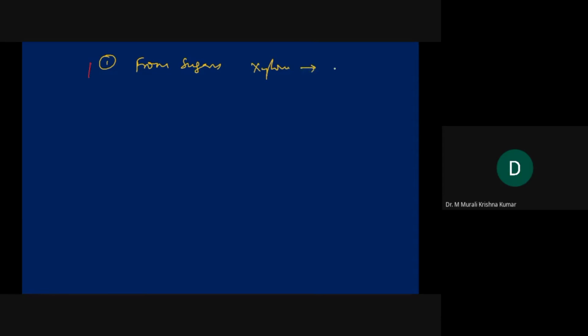How many syntheses have we seen? Paal-Knorr synthesis. So the first one is from sugars. From xylose we got furfural. The second one is we can synthesize furans from 1,4-diketo compounds upon dehydration, a simple acid catalyzed dehydration.